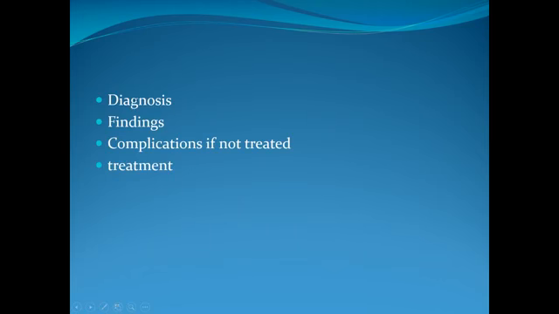Diagnosis and findings. Findings in favor of mature cataract: visual acuity reduced to hand movement or perception of light, iris shadow absent, the color of the lens is pearly white, and glow absent. These are the findings of mature cataract. Complications if not treated may be lens-induced glaucoma, phacolytic glaucoma, lens-induced uveitis, subluxation and dislocation. Treatment is cataract surgery.